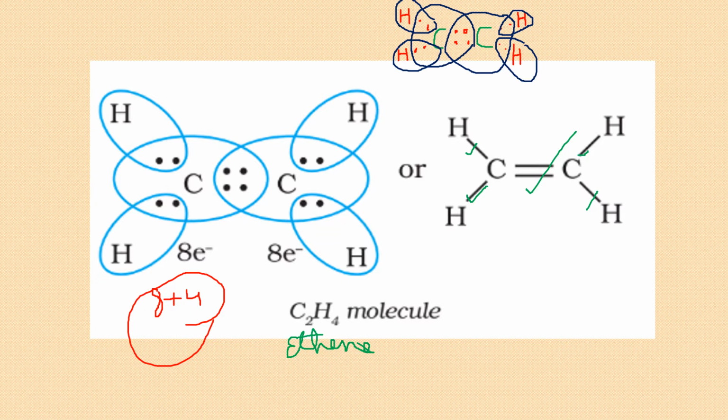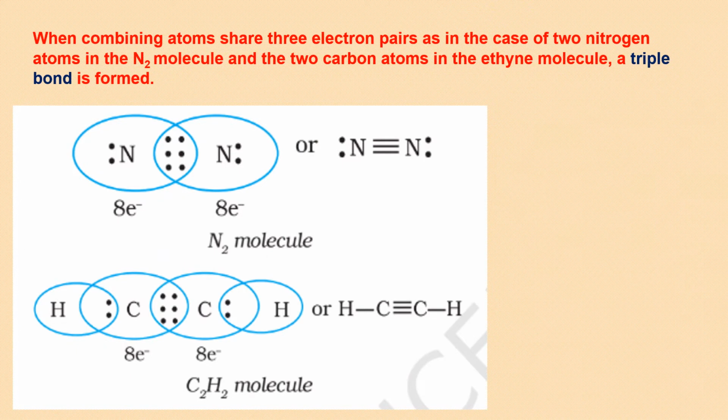This is the Lewis dot structure for ethene. You don't have to encircle them. Here we are doing it, in the book it is done so that you understand it better. You just have to draw the simple Lewis dot structure when it is asked. Do not show the structure like this also. Don't show the triple bond. This is for explanation. You can show it simply like